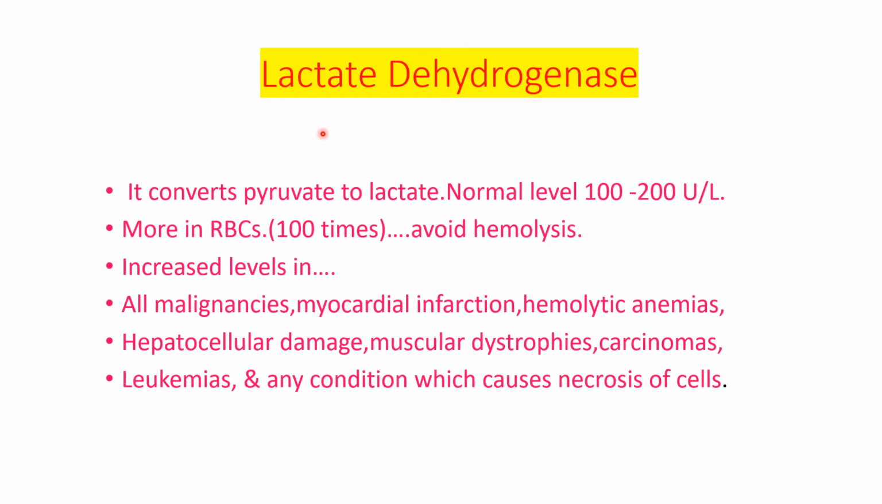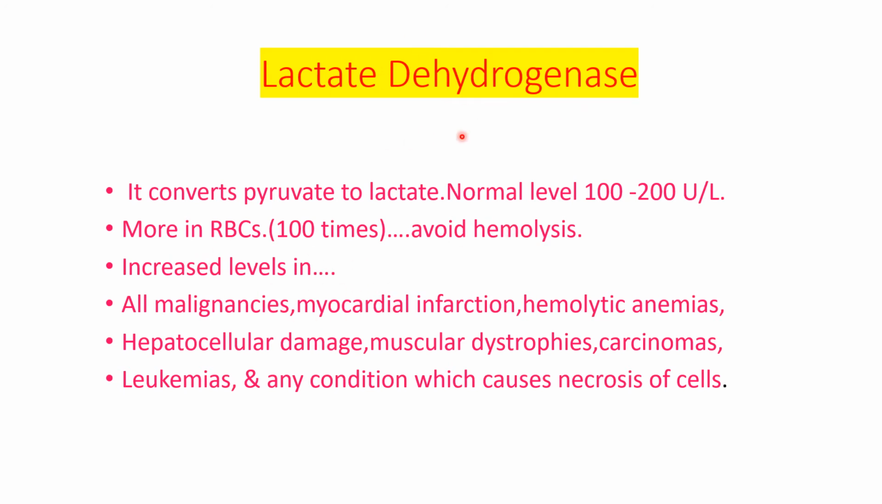The next enzyme is lactate dehydrogenase. It converts pyruvate to lactate. Normal level is 100 to 200 units per liter. It is present more in RBCs, about 100 times more in the RBCs. Therefore, for estimation of lactate dehydrogenase, we have to see that the blood sample is not hemolyzed. Avoid the hemolysis, or a hemolyzed blood sample should not be used to measure the lactate dehydrogenase, because lactate dehydrogenase is present more in the RBCs.